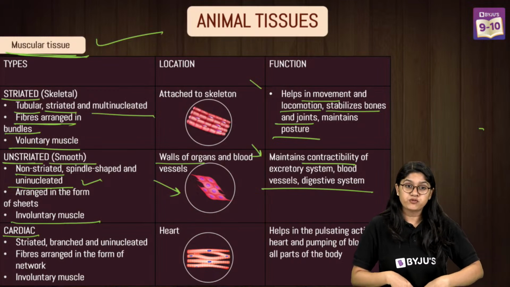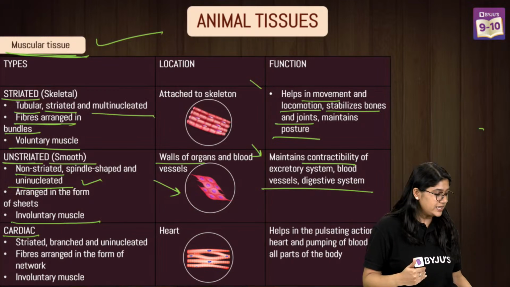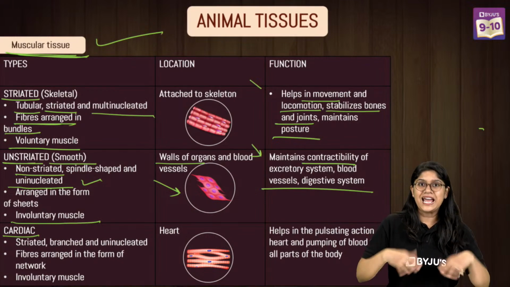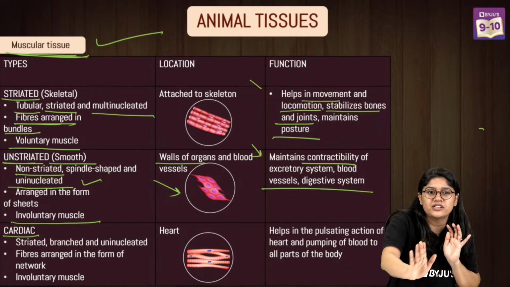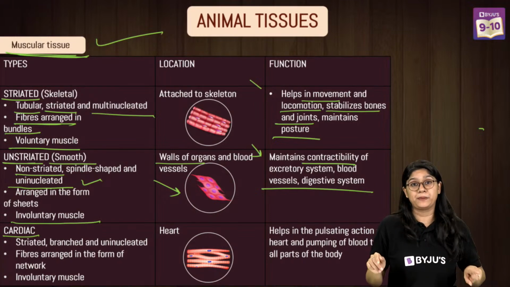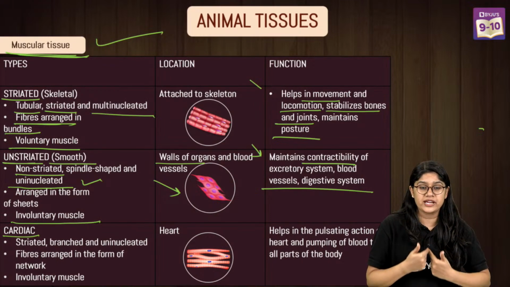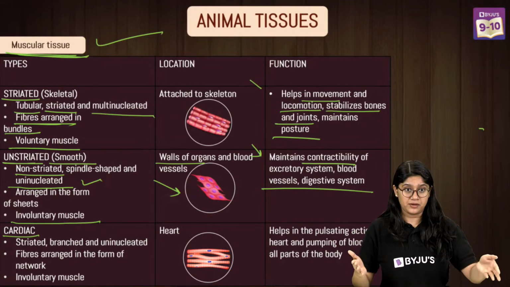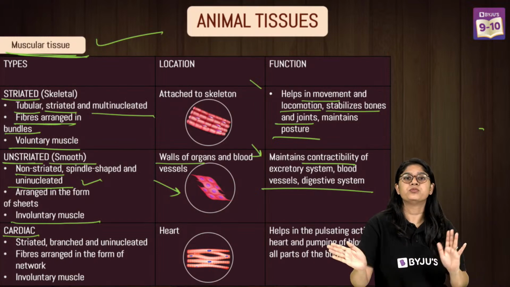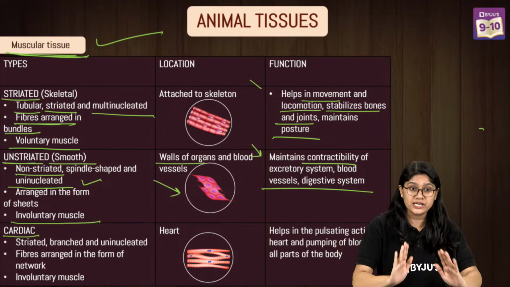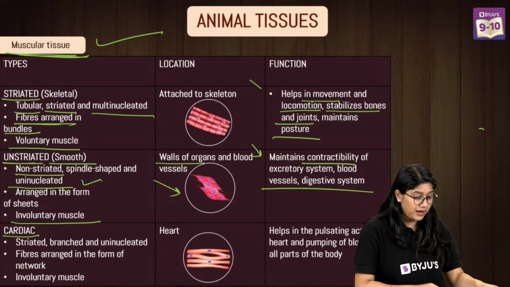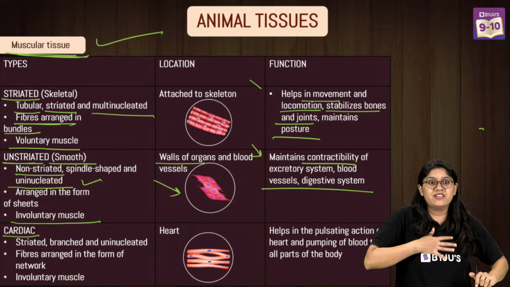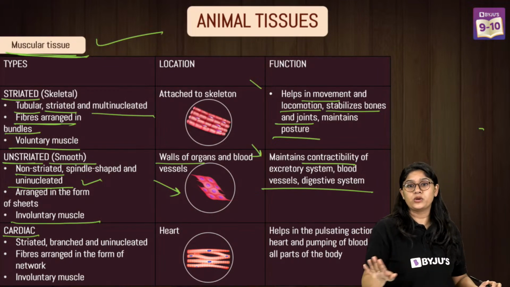See, you know that the food moves in our alimentary canal, right? It happens automatically. We are not pushing the food, right? But it still happens. From our mouth, it moves to the esophagus, from there to the stomach, the small intestine, then to the large intestine, etc. And from the large intestine, it is moved out of the body. So we are not pushing it. This is completely involuntary. You and I cannot control it. Even if we want to, we cannot control it.